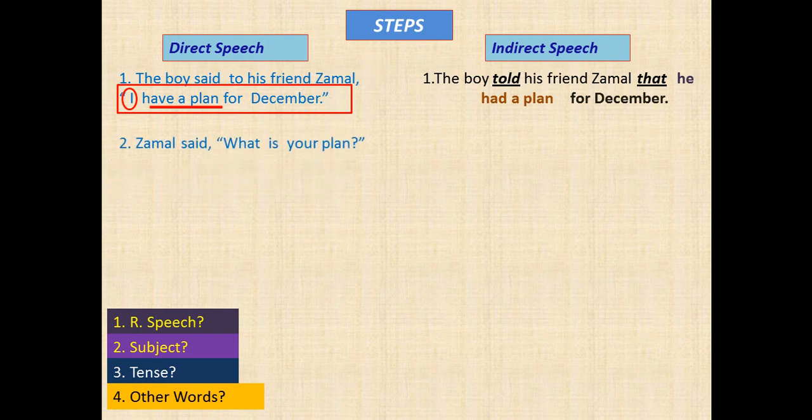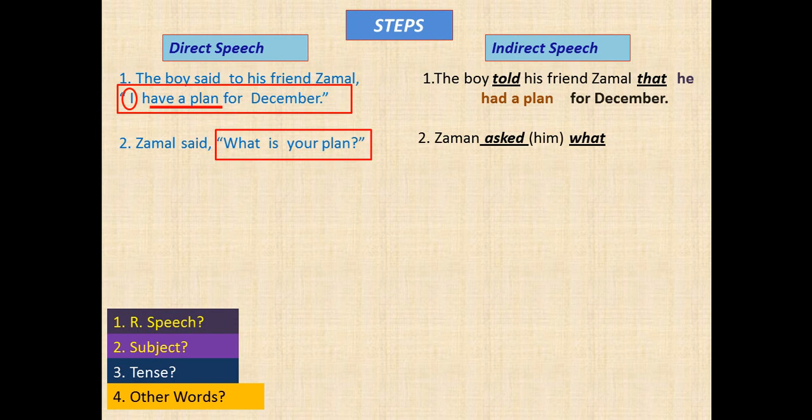Now look at the second speech. Jamal said, what is your plan? Let's follow the same steps. At first, look at the reported speech, and it is, what is your plan? It is an interrogative sentence. Let's look how the reporting verb and inverted comma are changed for an interrogative sentence. Jamal asked him, that means the boy, what?